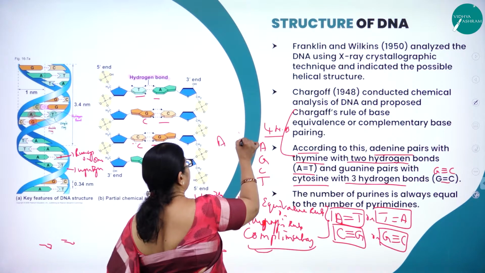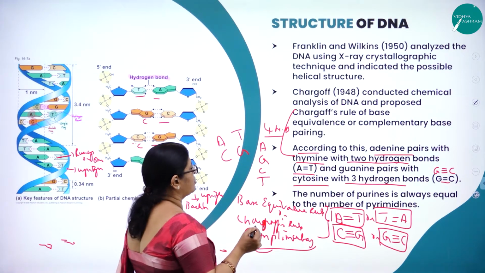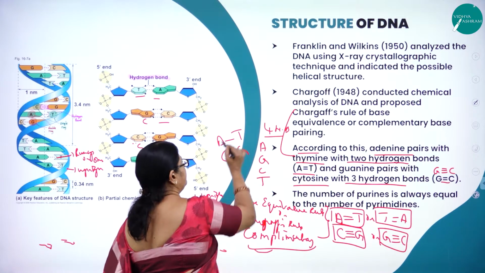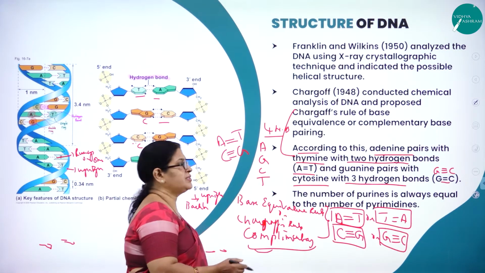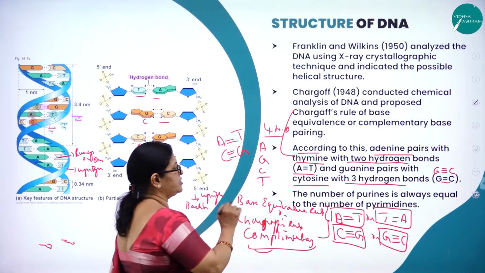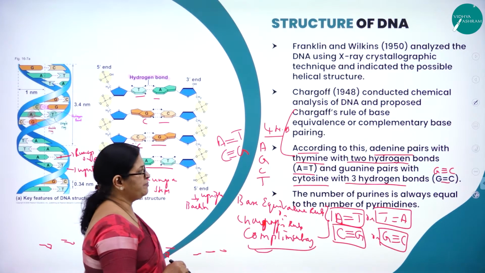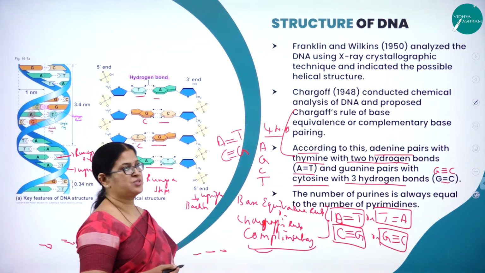See, A and T, C and G. Right? This is called complementary base pairing. A base pairs with T with a double bond, and C with G with a triple bond. So A will not base pair with G, and C will not pair with T. So this is called complementary base pairing. Hope you have understood, and this is a very important concept to understand this whole chapter.